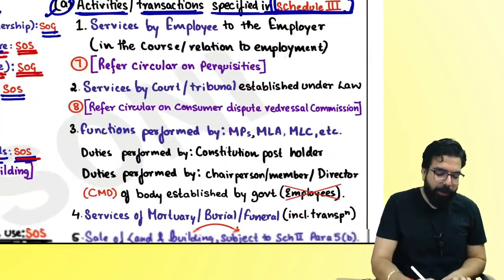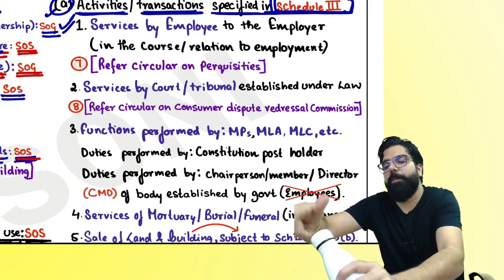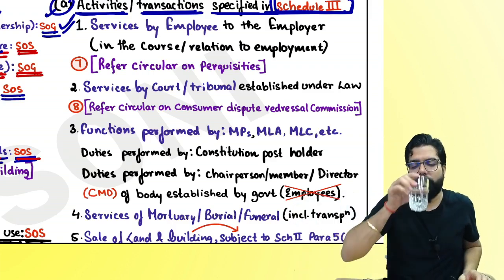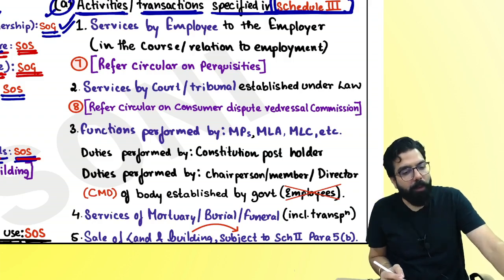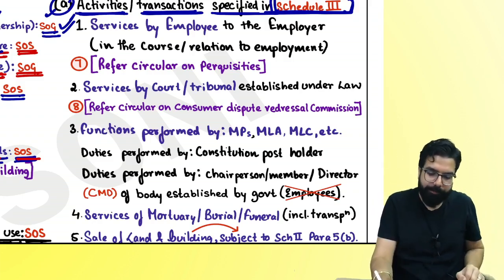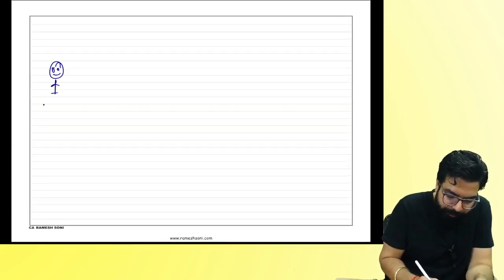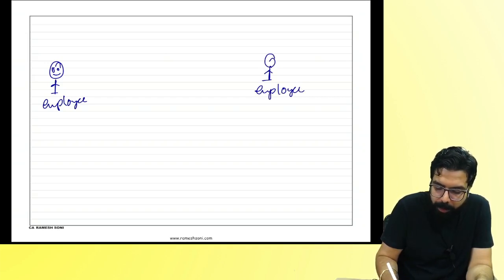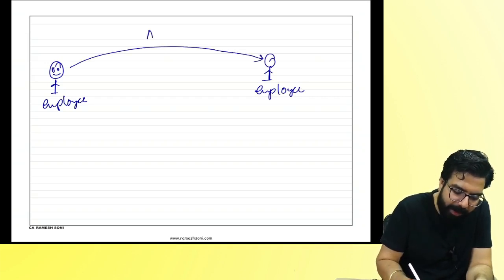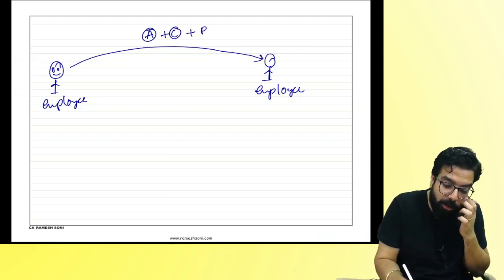Schedule 3, the first activity. Can you read what the activity is? Services by an employee to the employer. I am an employee, and this is my employer. But tell me one thing: does an employee do an activity for the employer? Yes. Does he do it for a consideration? And is he trying to earn money? It means he is also trying to do business.